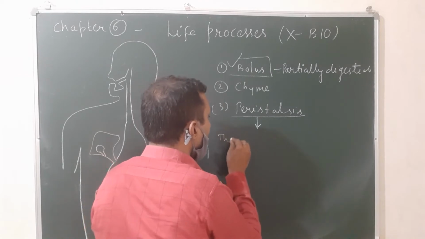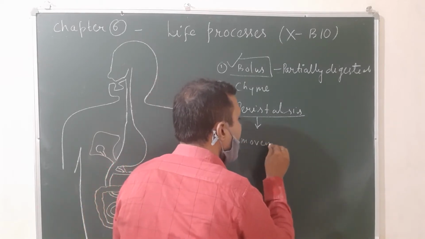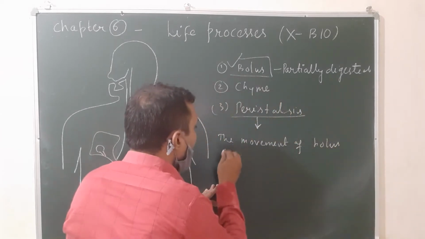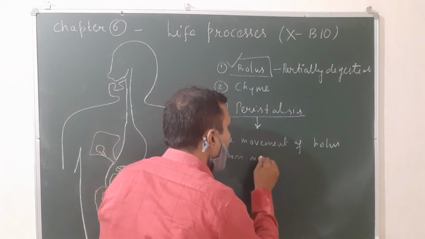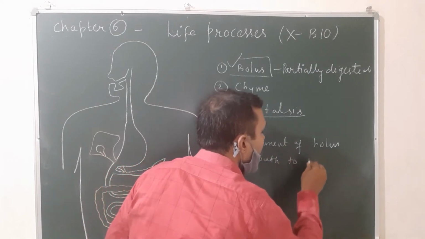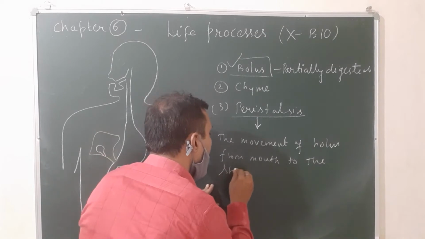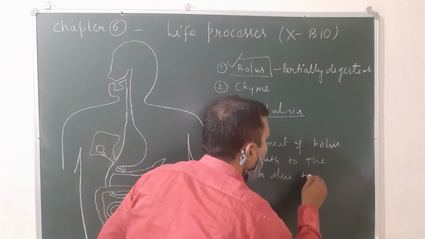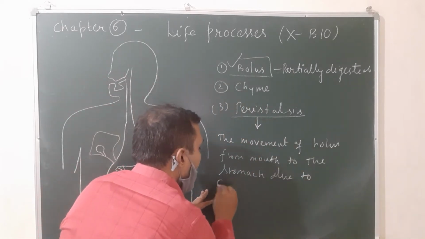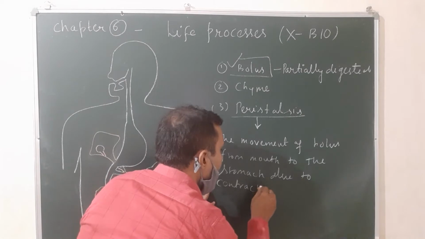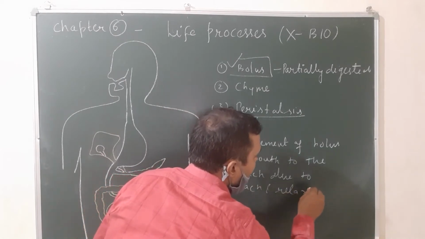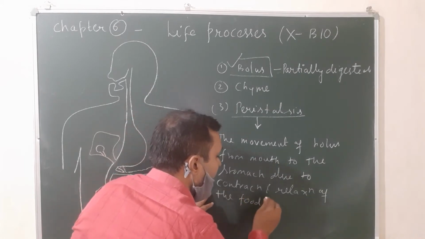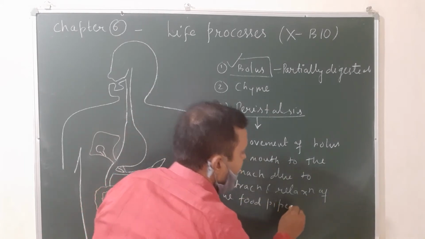The forward movement of food, the movement of bolus from mouth to the stomach due to contraction and relaxation of the food pipe.